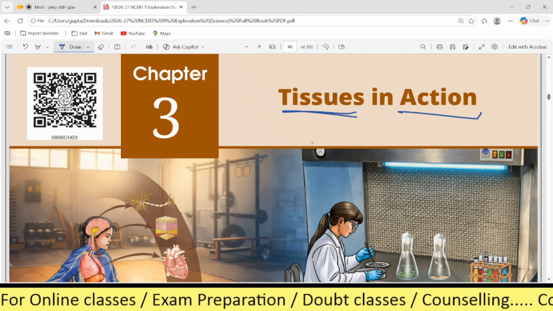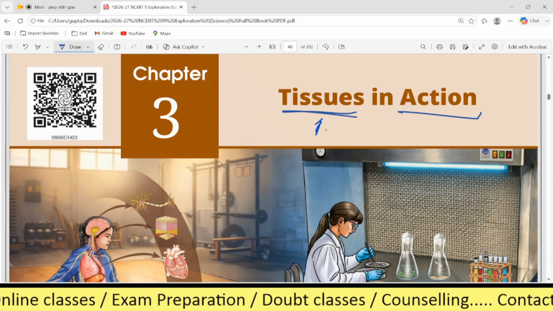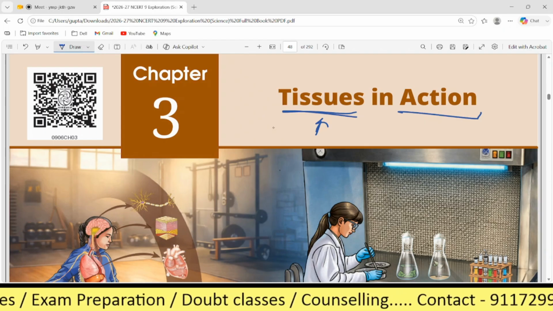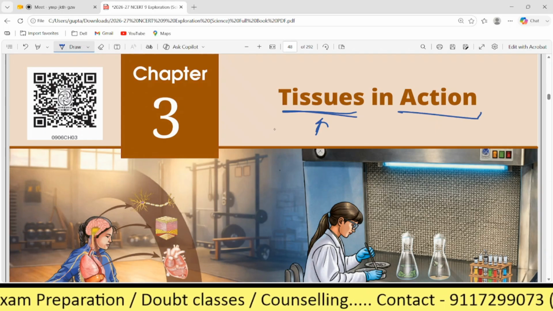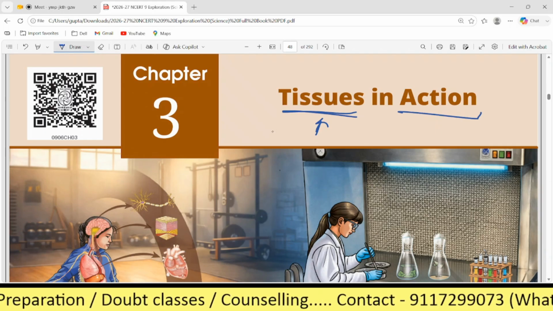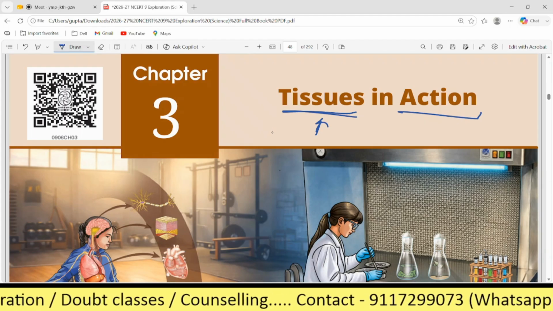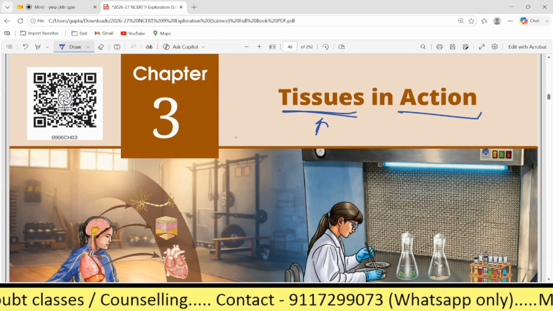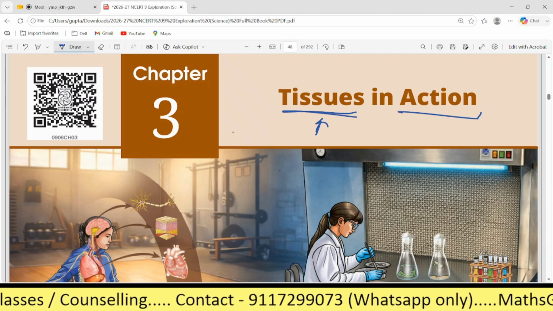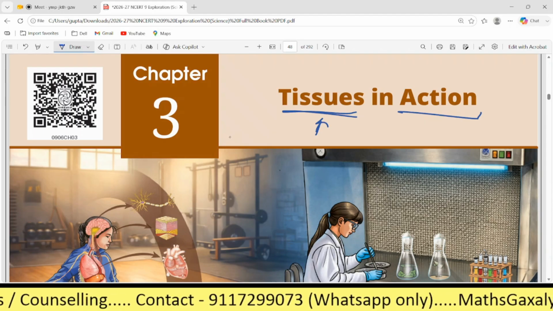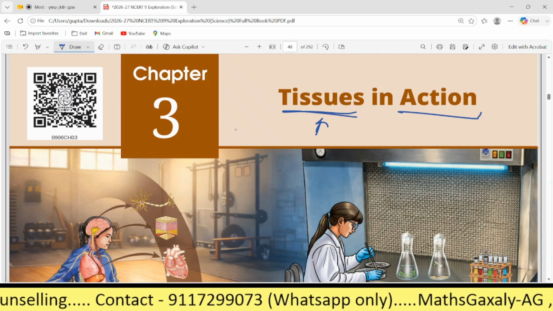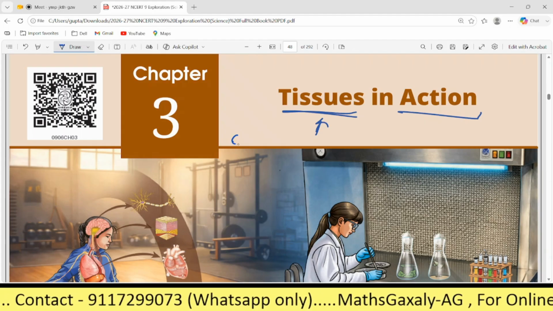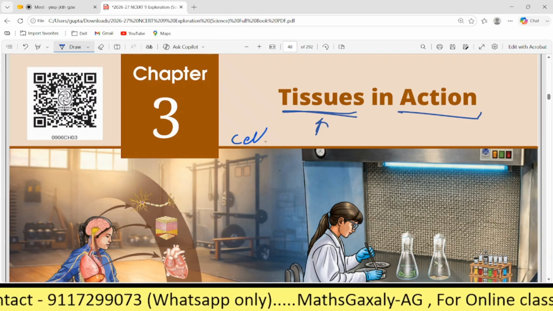And you know about the tissue? Tissue is a group of multiple similar cells working together to do a specific function. Good. So the smallest unit of the body is a cell, okay?